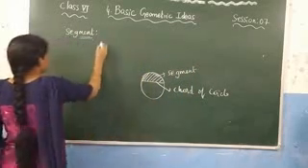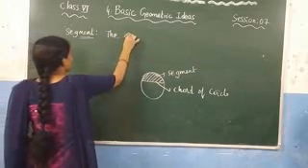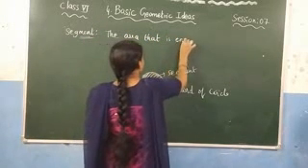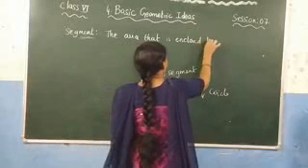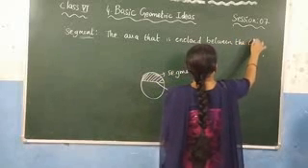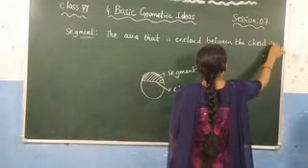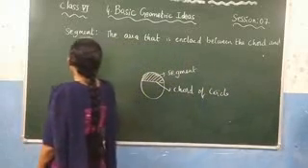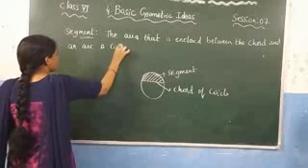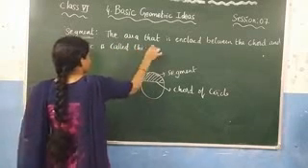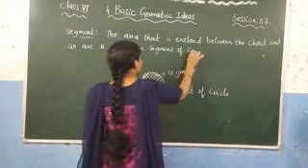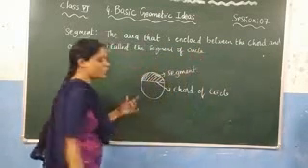So write the definition here: the area that is enclosed between the chord and the arc. This one we call a segment.